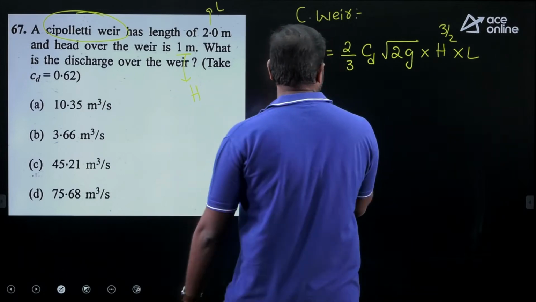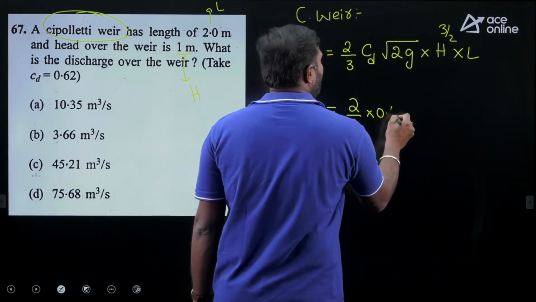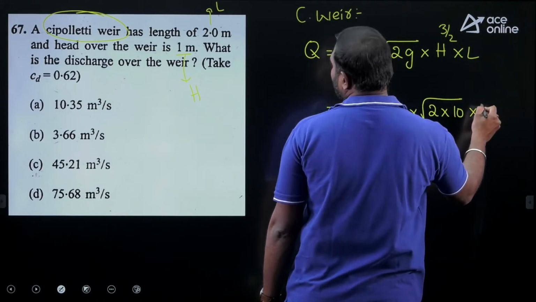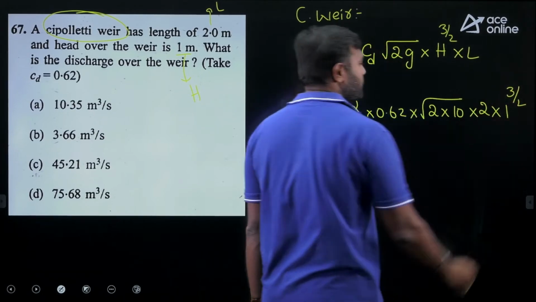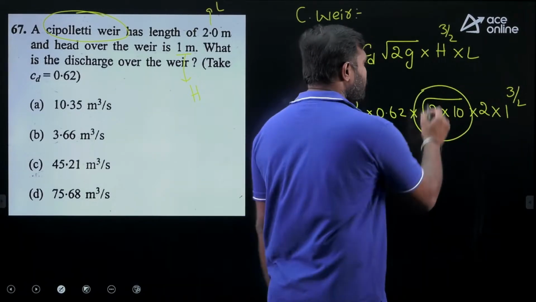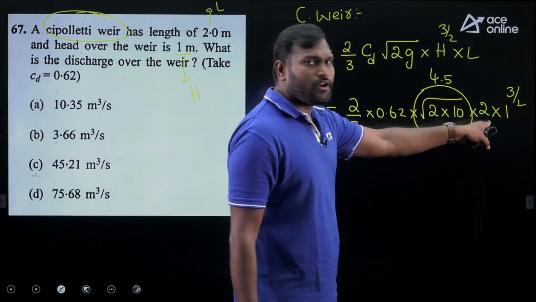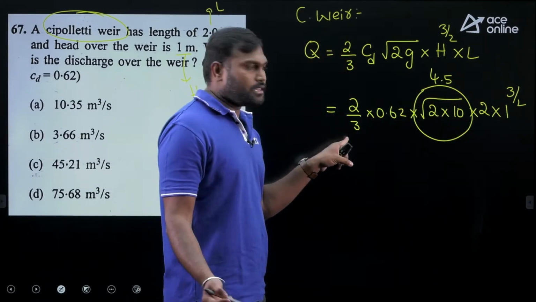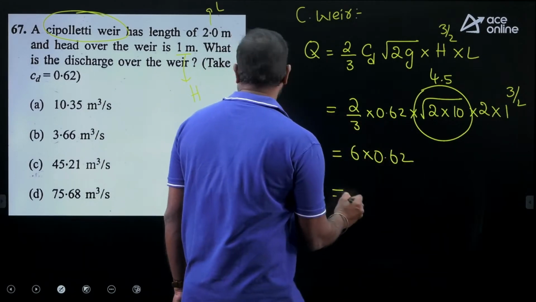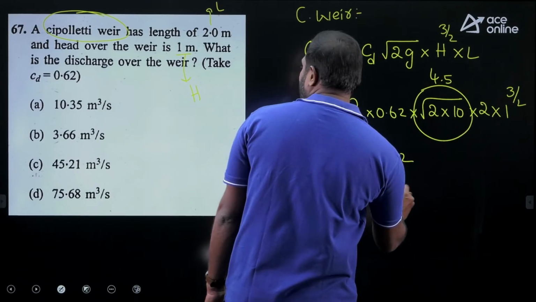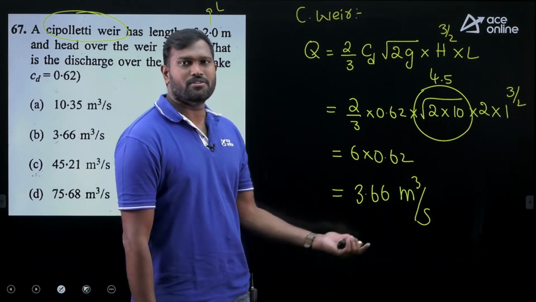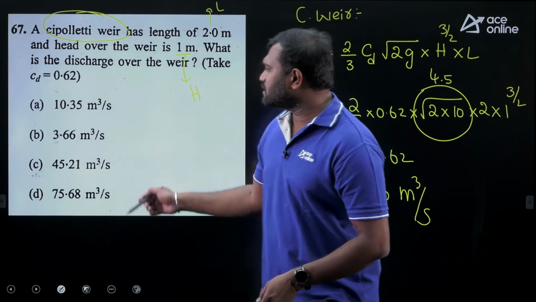What is the discharge? So straight away, direct formula, 2/3 of 0.62 into square root of 2 into, let's take g value as 10, into L value is 2 into 1 to the power of 3 by 2. You know root 20, root 20 is more than 16, less than 25. Let me take it as 4.5. 4.5 into 2, 9. 9 by 3, 3. 3 into 2, 6. 6 into 0.62. If you solve, the nearest answer is going to be 3.66 meter cube per second. The nearest answer is 3.66 meter cube per second.